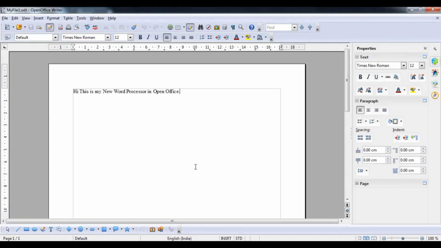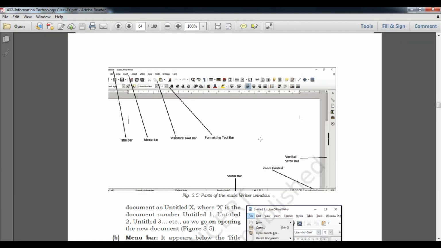Formatting bar contains how to format. Suppose that if I'm going to format, I select this one thing. So by the formatting bar I can change the writing style, size, color, bold, italic, alignment, background color, background fill color, whatever. We will do it in the next lesson.